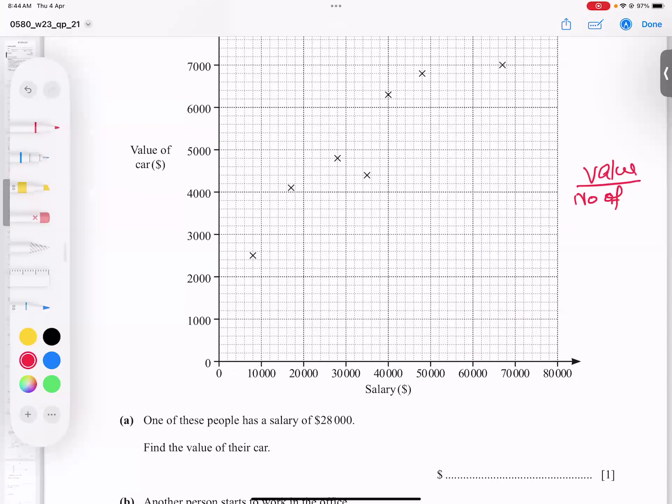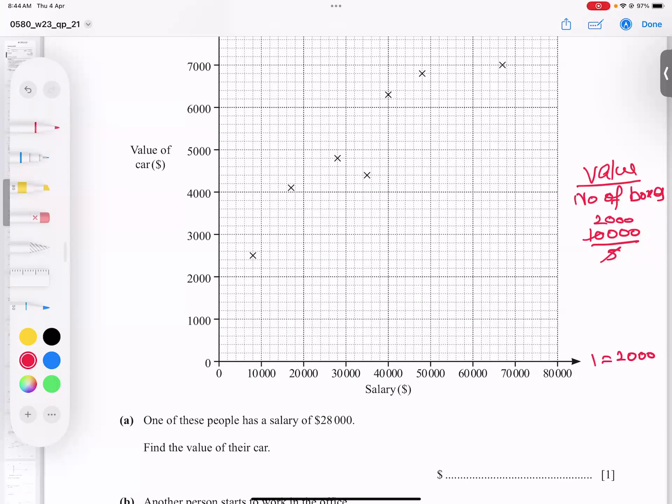This technique is applicable to all graphical questions. Value: how much is this gap? It is 10,000. And how many boxes? Count 1, 2, 3, 4, 5 boxes. So 5 twos are 10 and 3 more zeros. So one box represents 2,000.